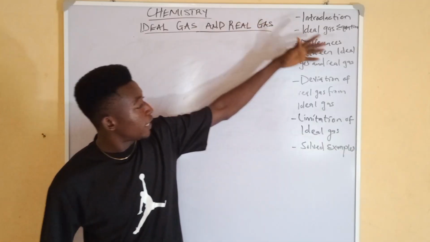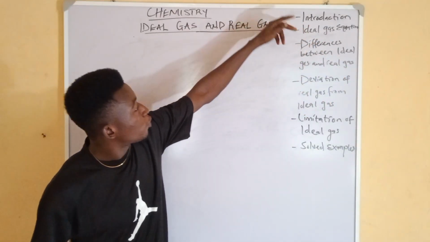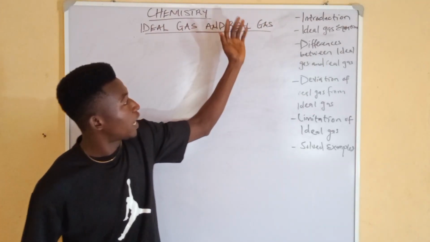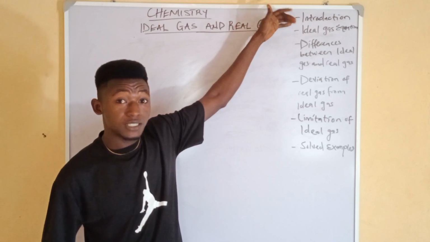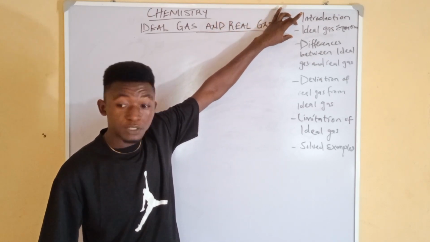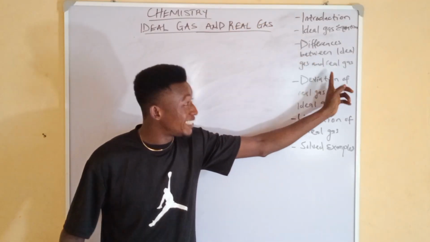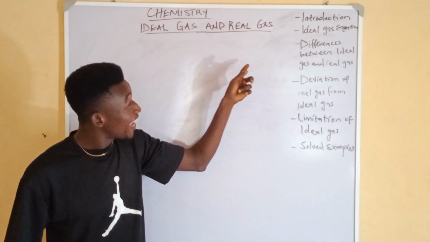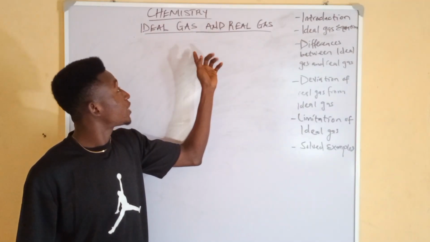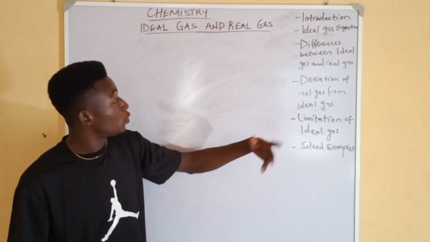So looking at my left hand side, these are the objectives we are going to cover for today. Of course, we'll start with the introduction. We introduce ideal gas, what they are, and then from there we look at the ideal gas equation. We'll look at the derivation, the parameters that are involved, and from there we'll look at the differences between ideal gas and real gas, which is where people usually make mistakes. And of course, if you follow this YouTube channel, you notice that we are going to explain all these complex concepts to your understanding.